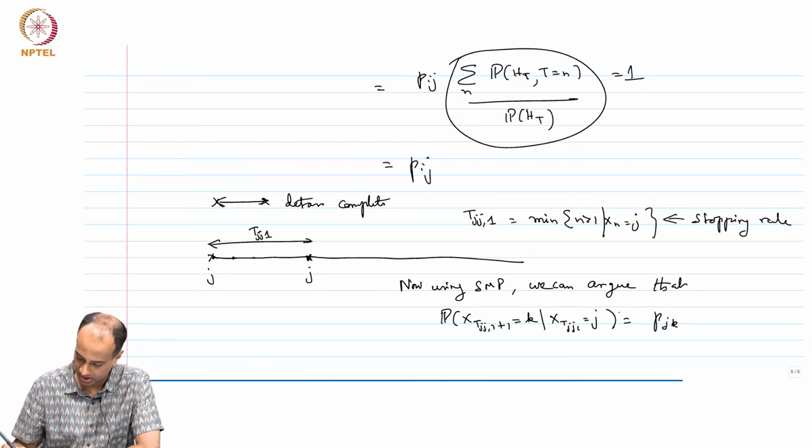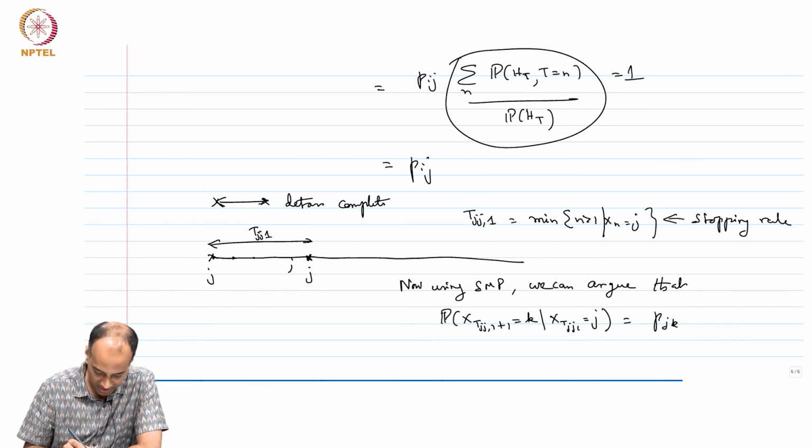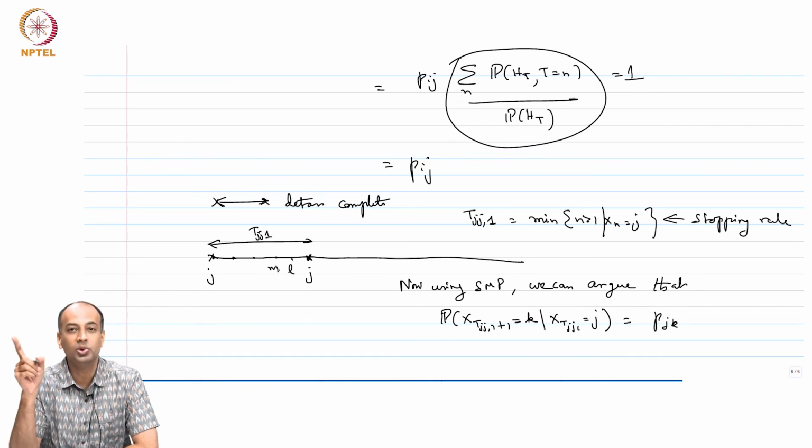Not only that, it does not matter how I got to this state j, however I got there does not matter.